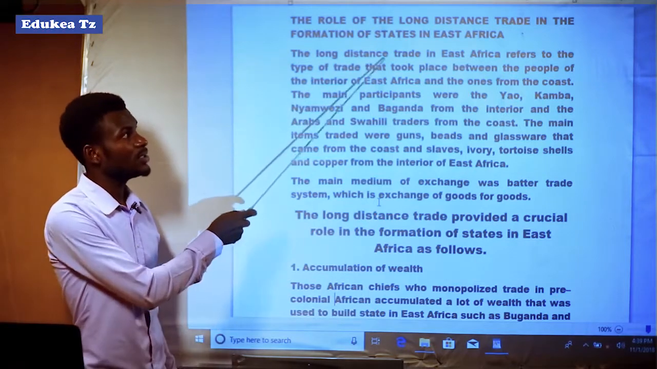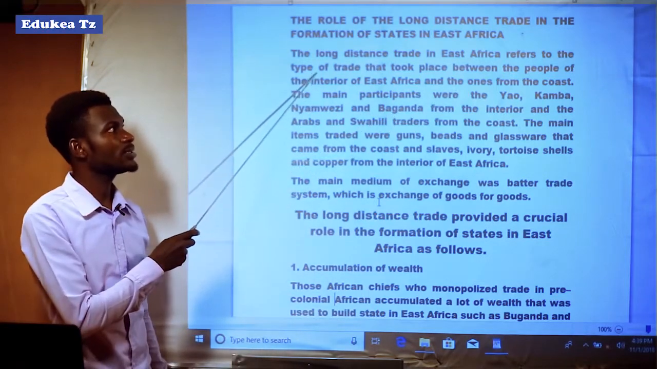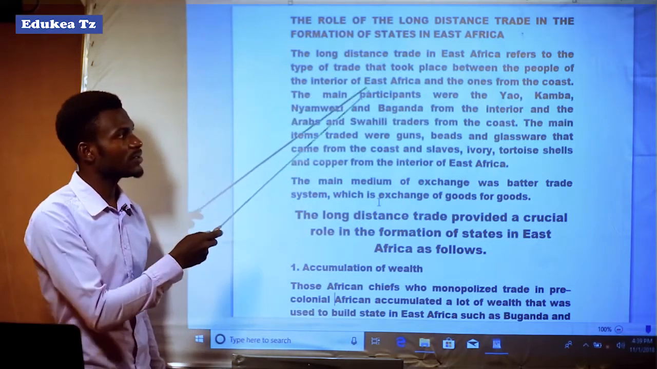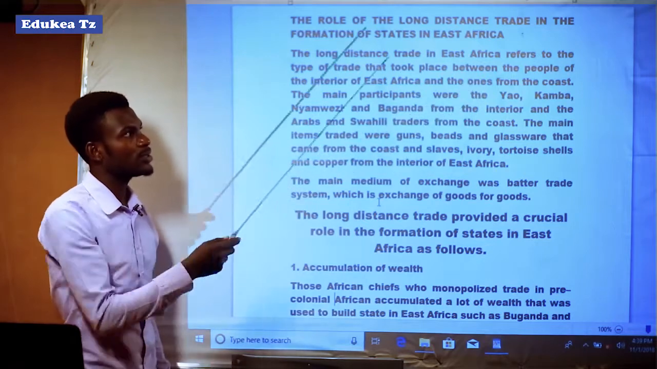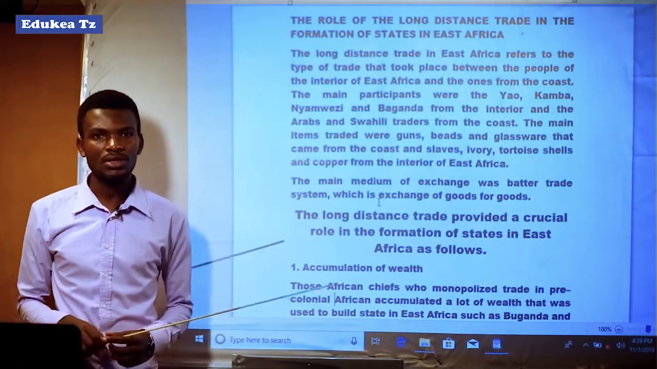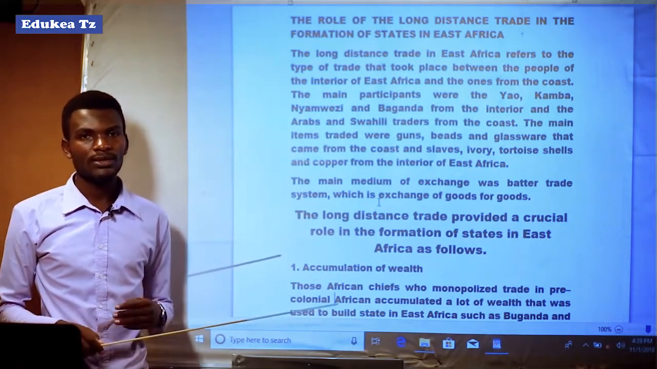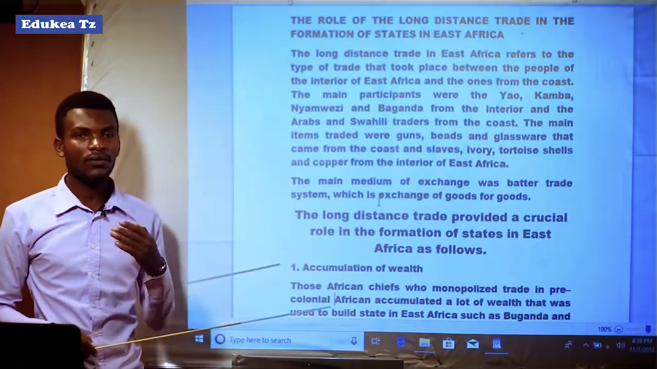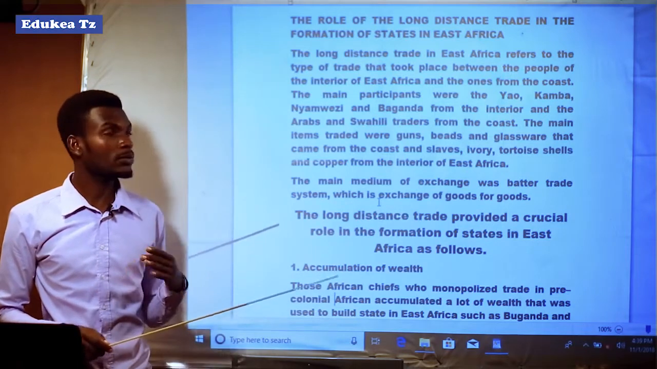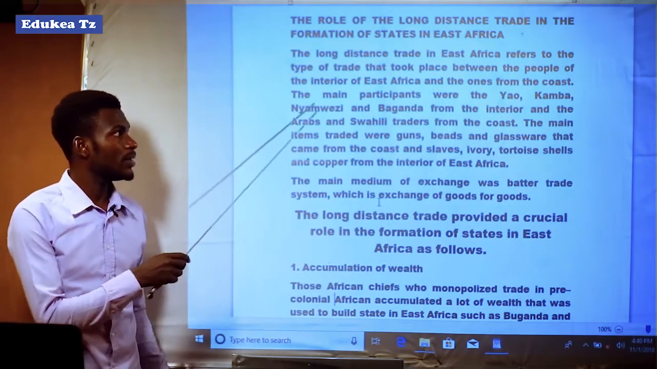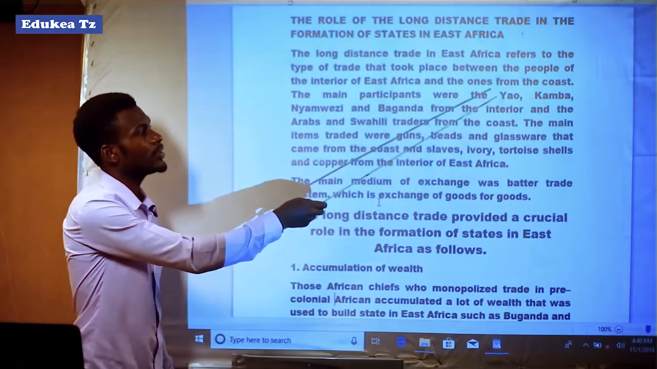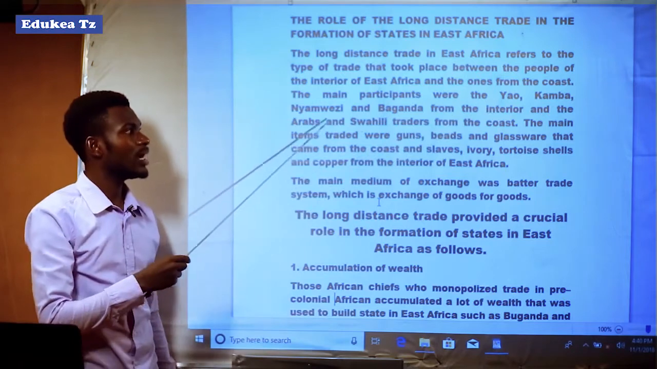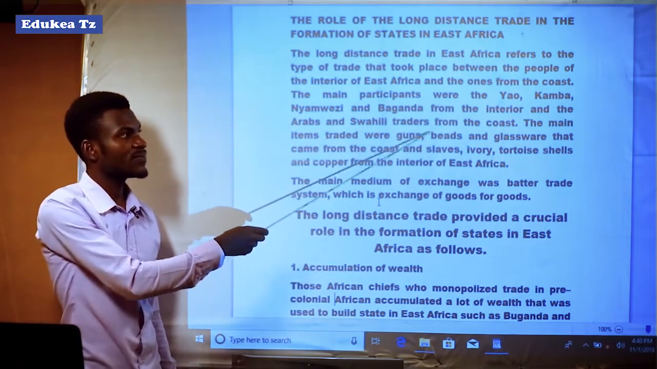The long distance trade in East Africa refers to the type of trade that took place between the people of the interior of East Africa and the ones from the coast. The main participants were the Yao, Kamba, Nyamwezi and the Baganda from the interior, and the Arabs as well as Swahili traders from the coast.